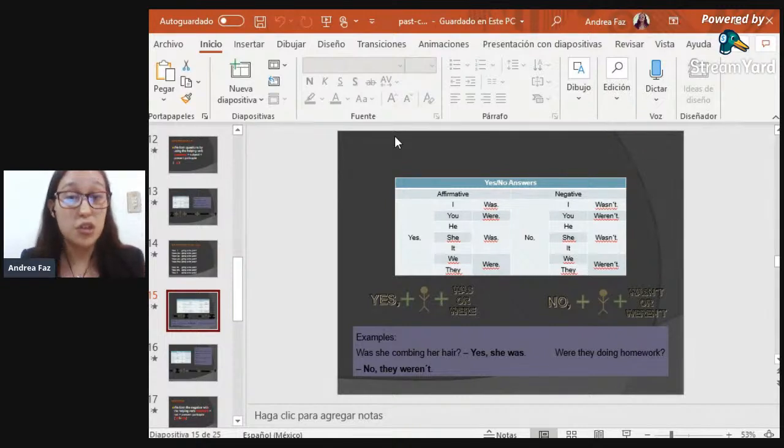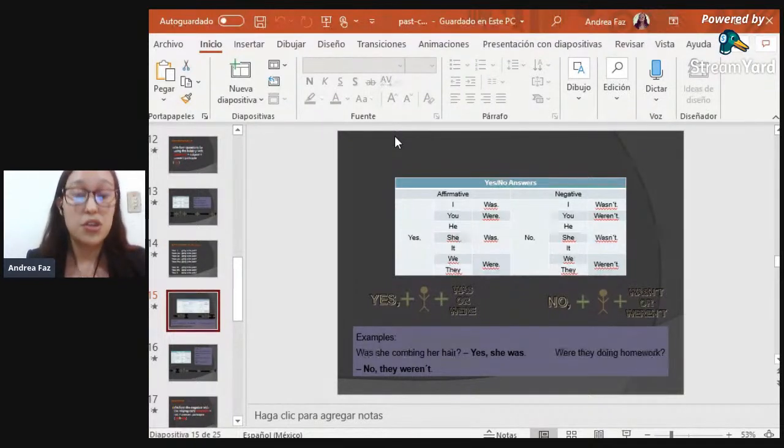If the question started with was, I have to continue the answer with the same auxiliary, was. Was she combing her hair? Yes, she was. What happened with the negative answers? We're going to need the word no, then again the person or the pronoun, and then the verb to be in past.